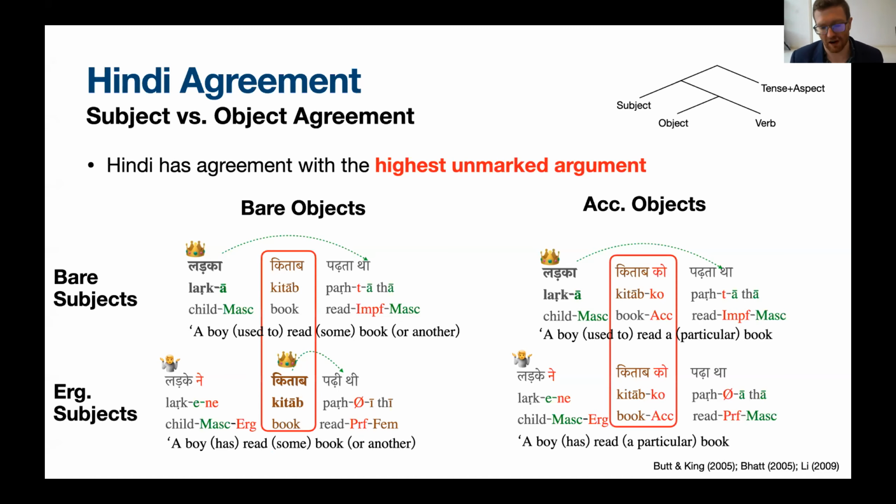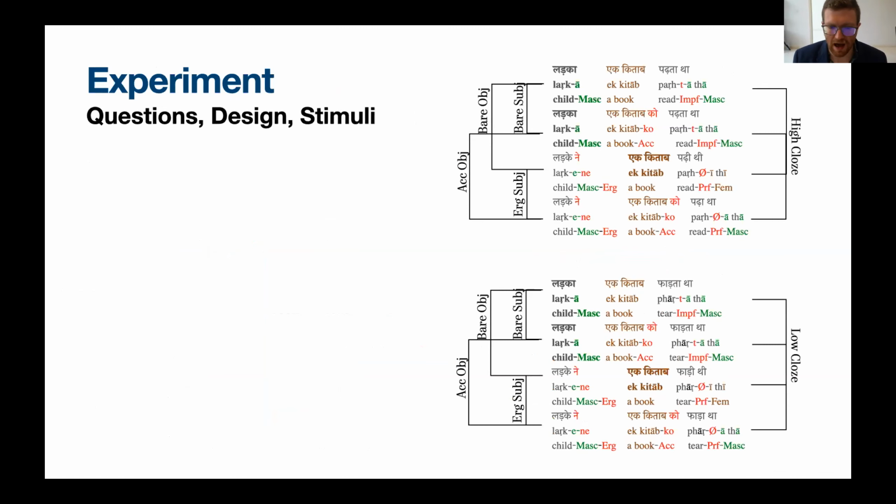So this is essentially the heart of the study, right? What we want to know is what the neural activity looks like in the object noun phrase. And we want to see if there's a special neural response that we see when a bare object noun phrase is the controller of agreement due to the syntactic context it finds itself in, versus when that same object noun phrase is not the controller of agreement. And then the accusative object is our comparison class. So that's essentially the design.